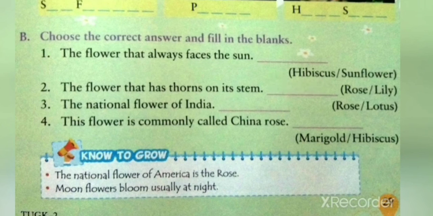The third question is the national flower of India, and the options given here are rose and lotus. And the answer is the national flower of India is lotus. We will write in the space given lotus. The fourth question is this flower is commonly called China rose. The options given here are marigold, hibiscus, and the answer is hibiscus. Hibiscus is commonly known as China rose. We will write in the space given hibiscus.